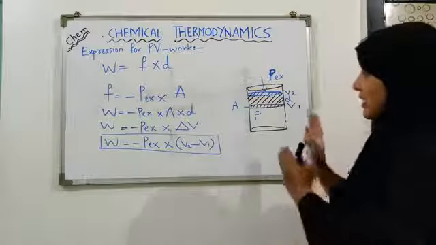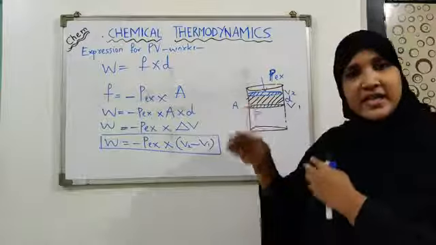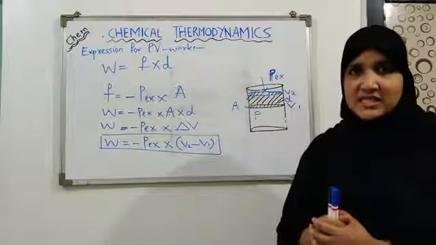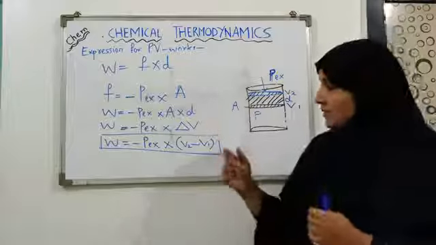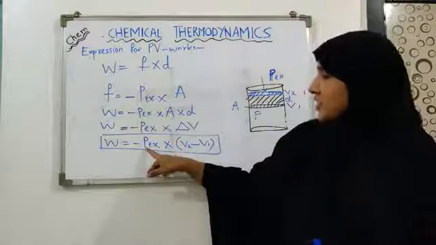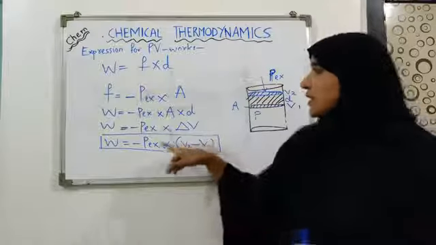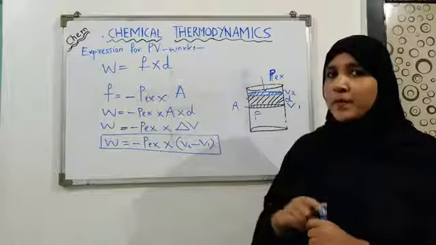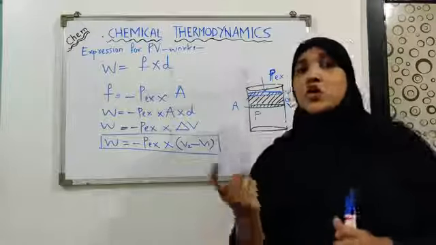Now the case we have discussed for deriving the expression was the expansion of the gaseous system. So what happens here, when you get some value for the external pressure and V2 and V1, the value of work you will obtain here would be negative or positive.